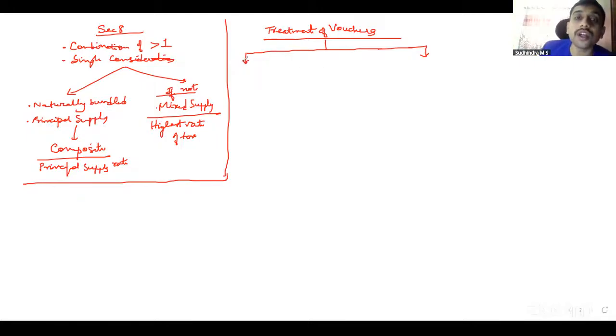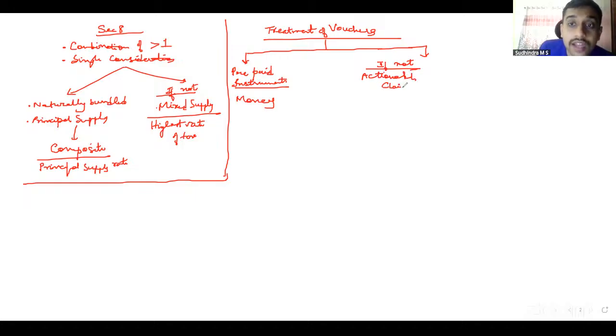Why? If vouchers are considered prepaid instruments as per RBI, then they are considered as money. Therefore, they are neither goods nor services. If they are not recognized as prepaid instruments, then using that voucher I am availing some service, so the voucher gives me some claim. Therefore, they are considered to be actionable claims. An actionable claim will be a supply only when it is a specified actionable claim.